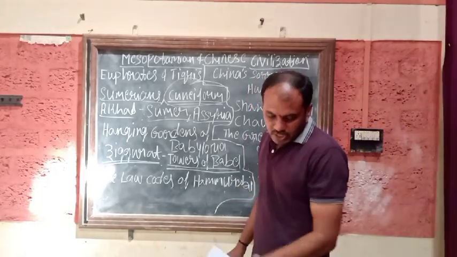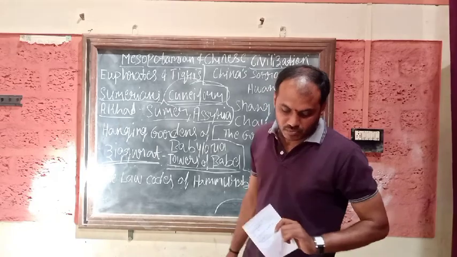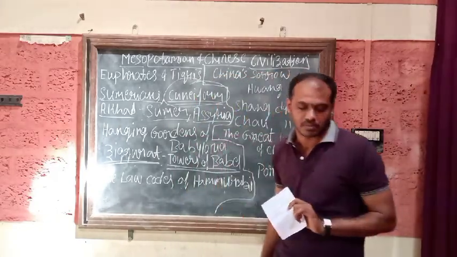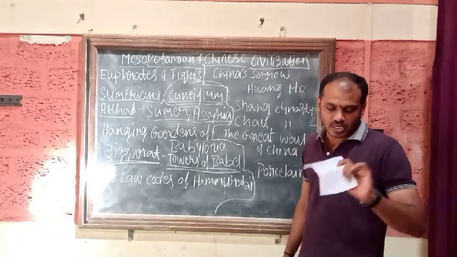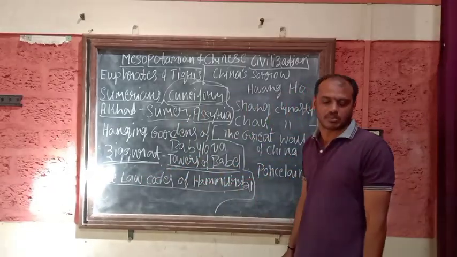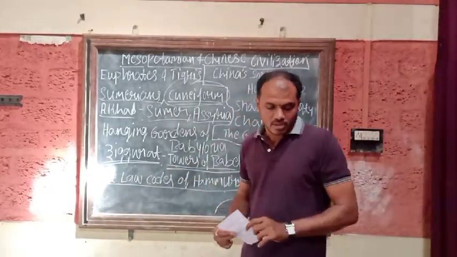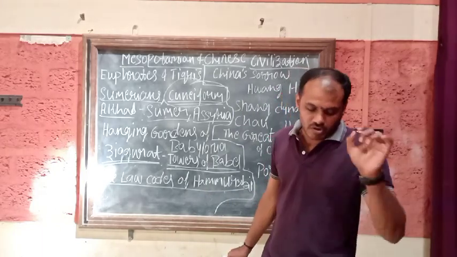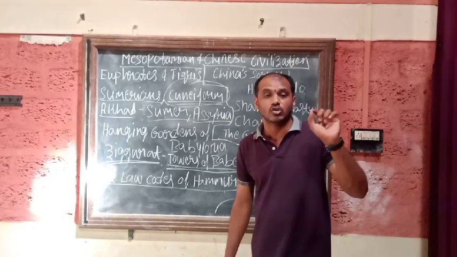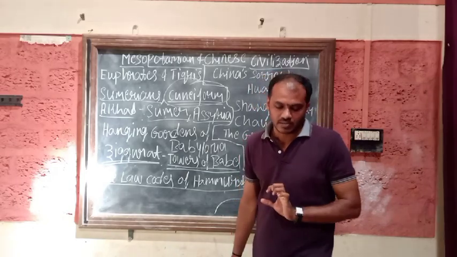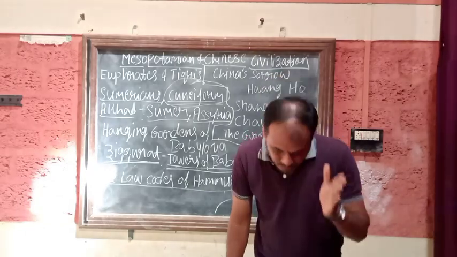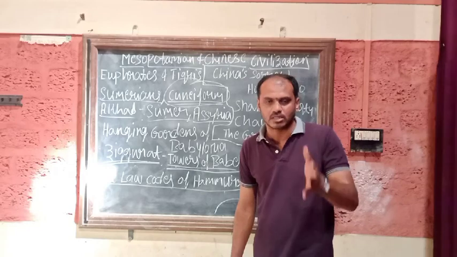Next, before going to the next part, we will study the law code of Hammurabi. The main source of the law code of Hammurabi is the rock edict found in 1901. Today it has been kept in the Louvre Museum in Paris.